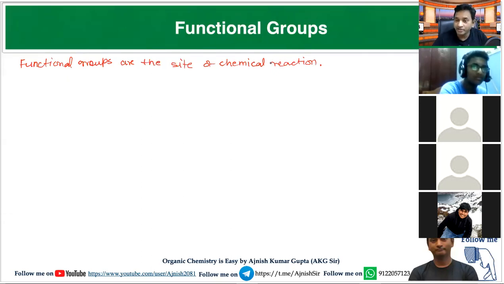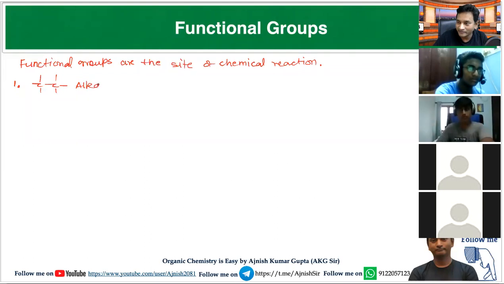You must remember the connection of carbon with another atom or with carbon itself. On that basis, the name arises. So in this section, connection is most important, and you have to learn this connection only in functional group. If there is a carbon-carbon single bond, this compound is called alkane.